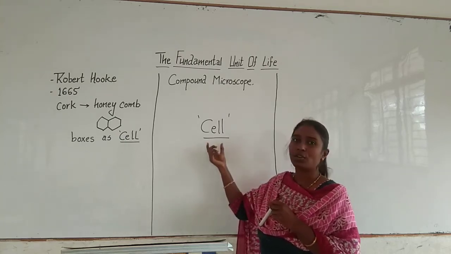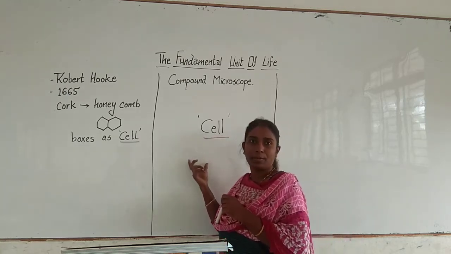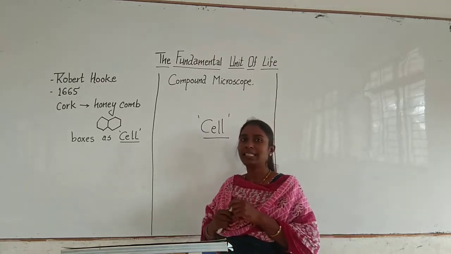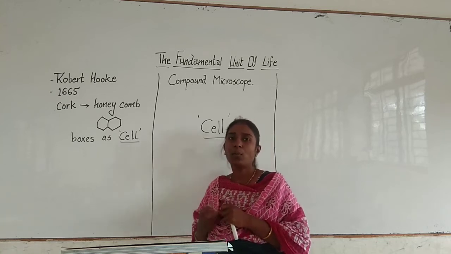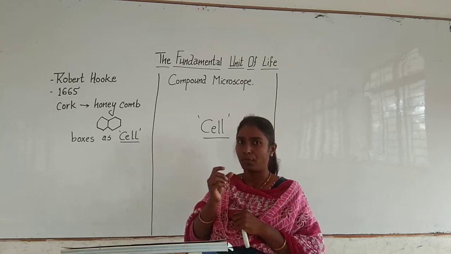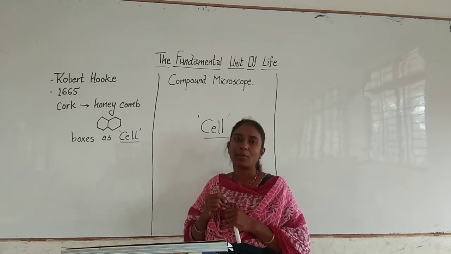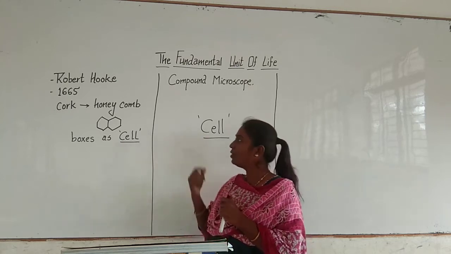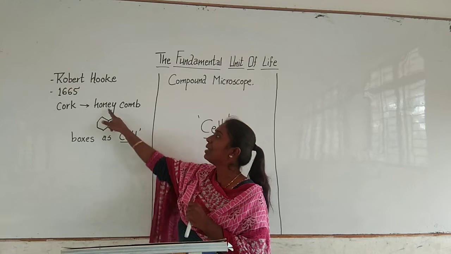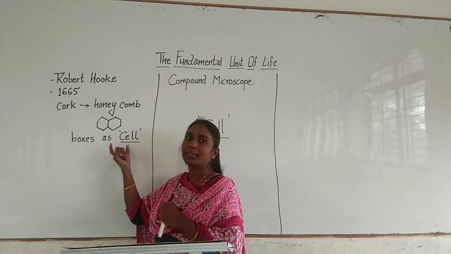Little bit moving to the history of cell. Like how did it come into existence? Who gave it the name called cell? Right? A biologist named Robert Hooke in the year 1665 was experimenting with many cells. So he took a cork. Cork is nothing but a wooden piece, a soft one. He observed it under a self-made microscope. When he saw it under a microscope, he saw a boxes-like structure which resembled a honeycomb. And he called those boxes cell.